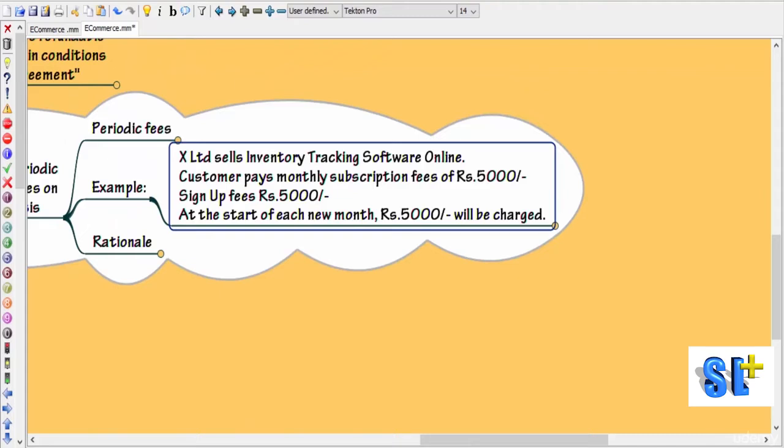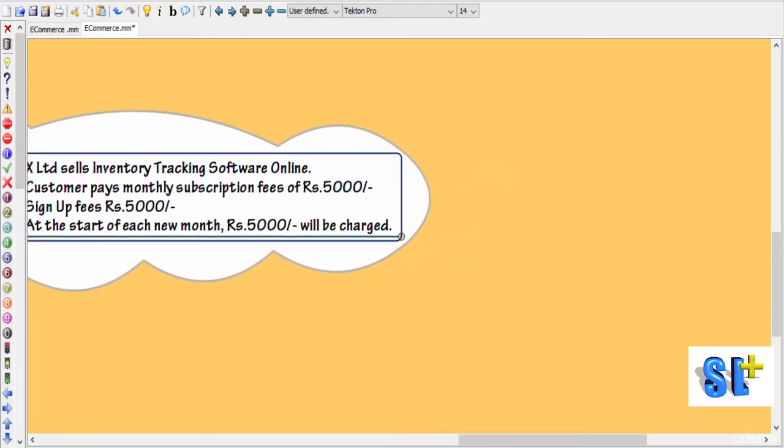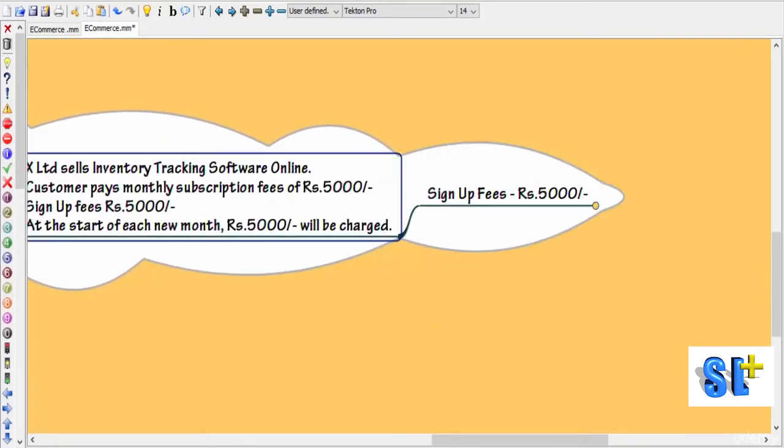Let's say there's a company called X Limited. It is selling inventory tracking software online. And for using that, customers have to come to their website. They have to use their user ID and password. Then they'll be able to track their inventory from the software which is made available by them. For this, to sign up, the customer should pay a sign up fee of 5,000. Then every month beginning, there is a monthly subscription fee of rupees 5,000. So at the start of each new month, rupees 5,000 will be charged.